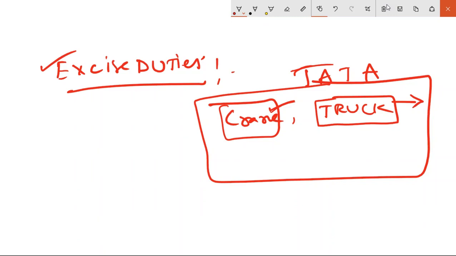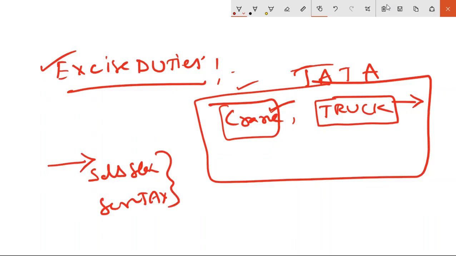So generally what happens, we charge tax. This is excise tax when we charge. When you do a transaction, when you sell, then it's called sales tax. When you give service, it's called service tax. These are the taxes which we know, because we would be seeing them every day.